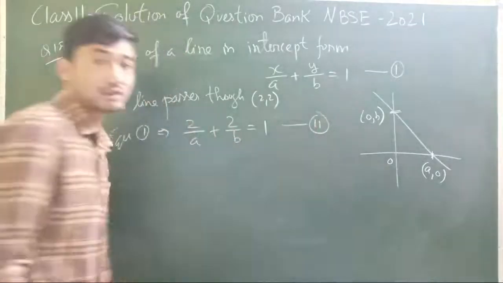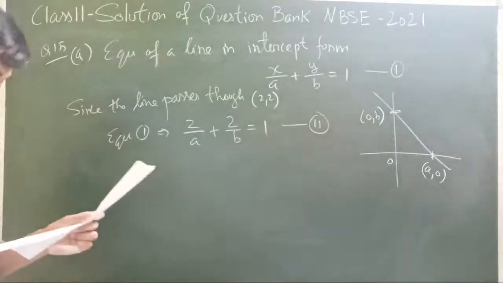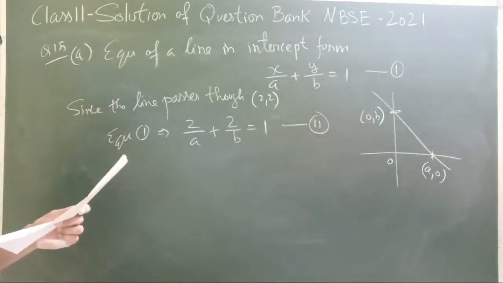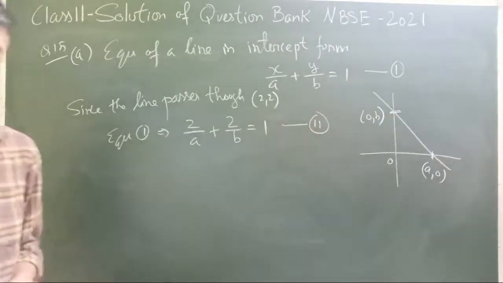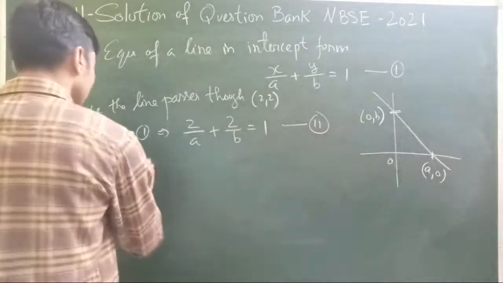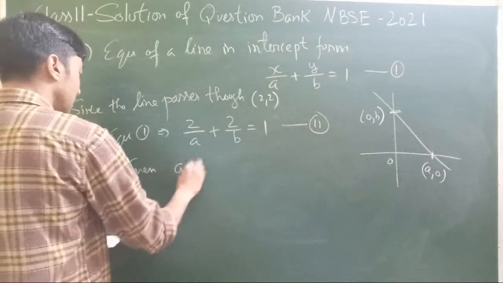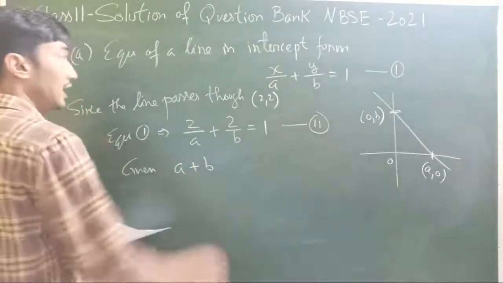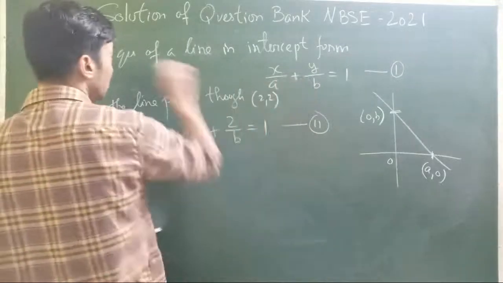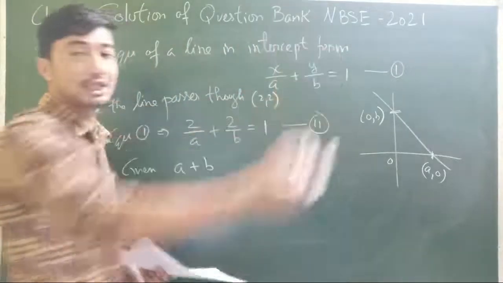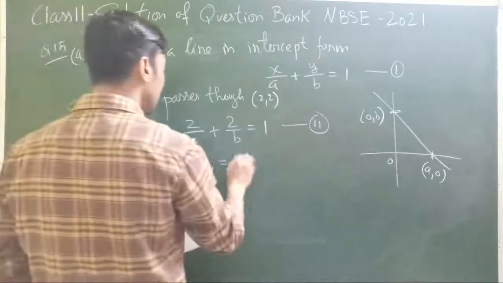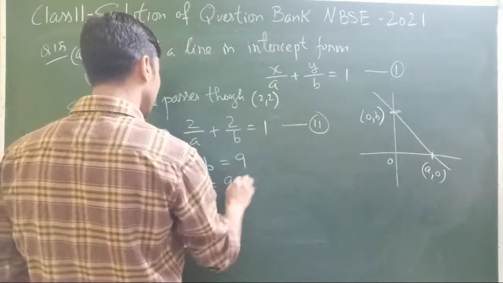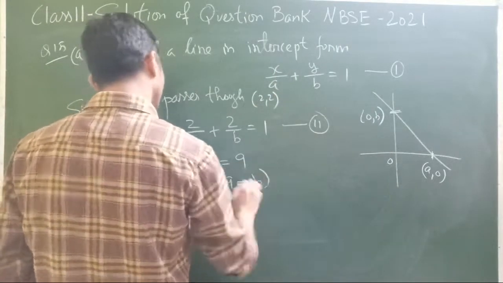Okay, we still do not know how to solve this. We'll leave it as it is. And it is also given that the intercepts on the axes have sum 9. So given the sum of the two intercepts, a and b, it's already written here, so I haven't written another step for that. So a plus b is 9. So maybe we can substitute this in equation 2.